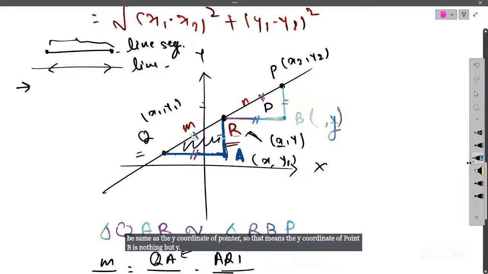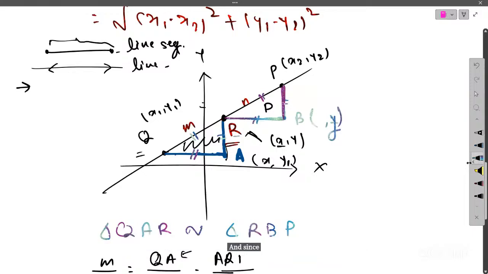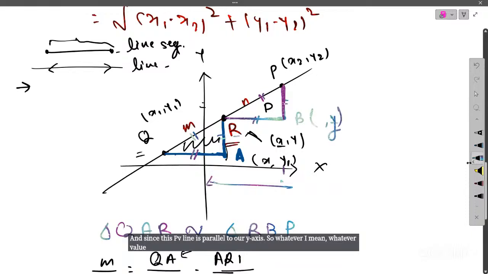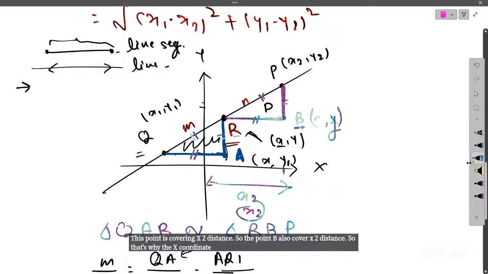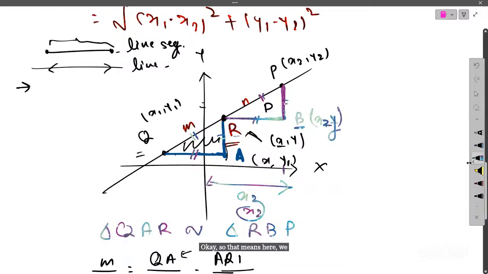And since this PB line is parallel to the y-axis, whatever distance is covered by the point P, the same distance will be covered by the point B also. Point P covers x2 distance, so the point B also covers x2 distance. That's why the x coordinate of point B will be x2. So here we get all the points and all the coordinates.